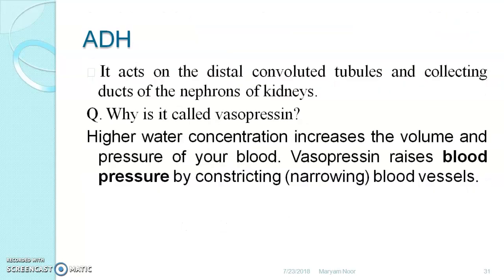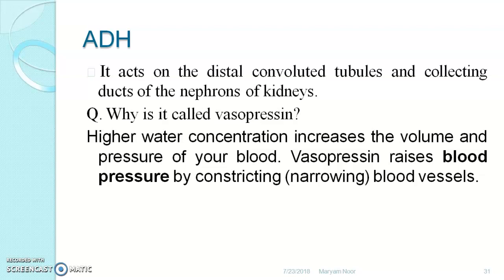It acts on the distal convoluted tubules and collecting duct of the nephrons of the kidneys. That means the nephrons of the kidneys work under the guidance of antidiuretic hormone.